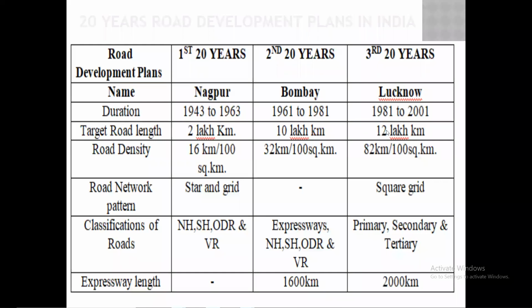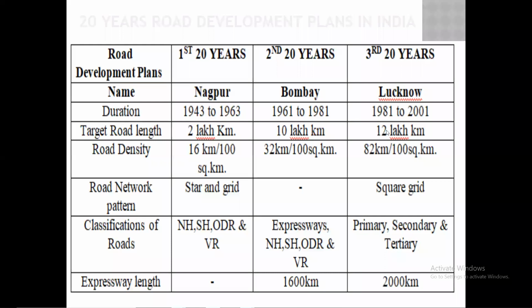Then in the second 20 years development plan, the target is considered as 32 kilometers per 100 square kilometer as road density. And in the third 20 years development plan, 82 kilometers per 100 square kilometer. This is the road density target they have put.